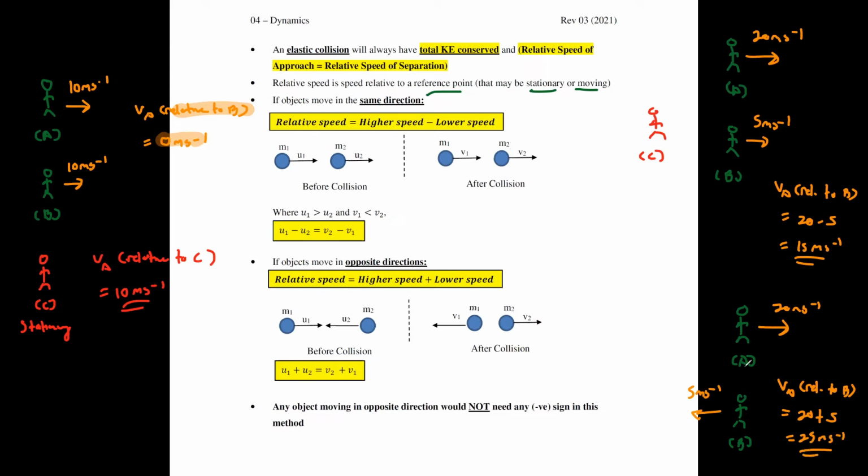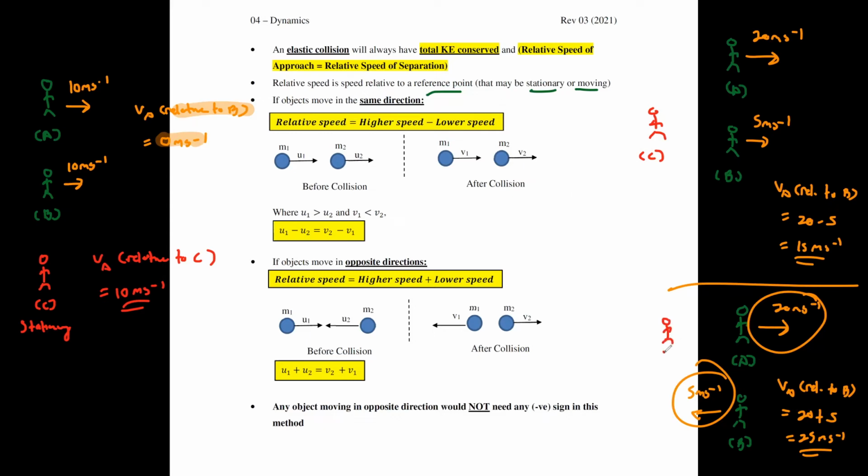This time, the speed of person A relative to B seems to be faster because A is moving towards the right and B is moving towards the left. It seems as if person A is going away faster from B's point of view. But again, same thing as before.